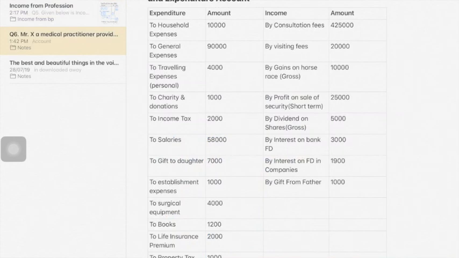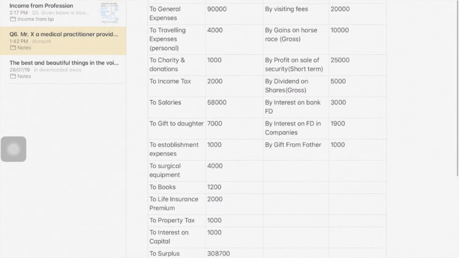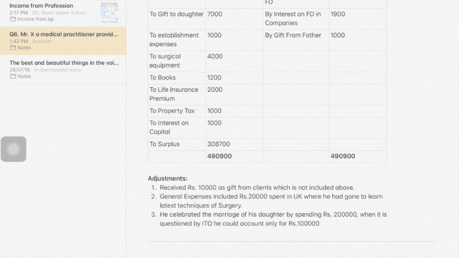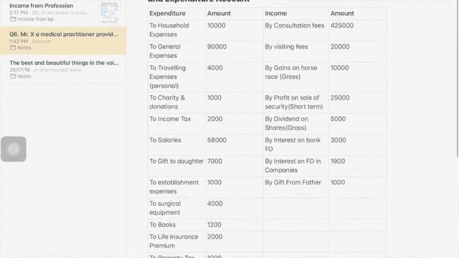Okay. Now let's solve the next sum. Take down the question. Mr. X, a medical practitioner, provides following income and expenditure account. Now let's see his income side. By consultation fees, 4,25,000. So this is a professional income. Okay. Next, by visiting fees, 20,000. This is also a professional income.